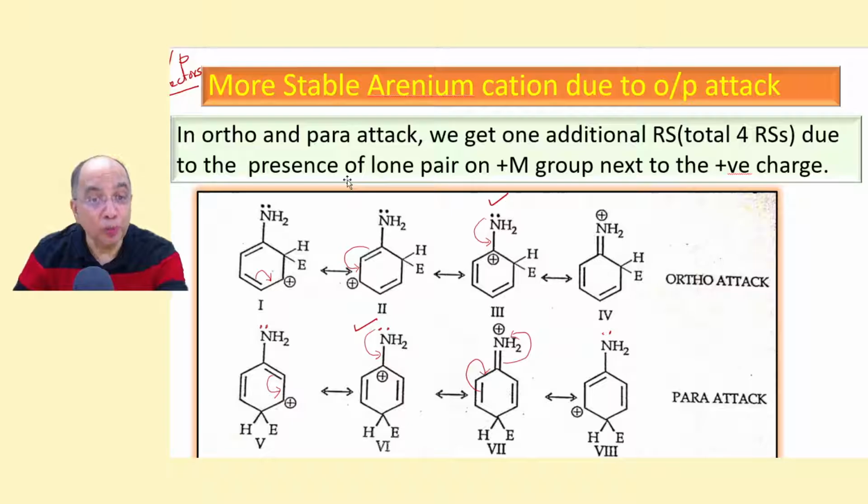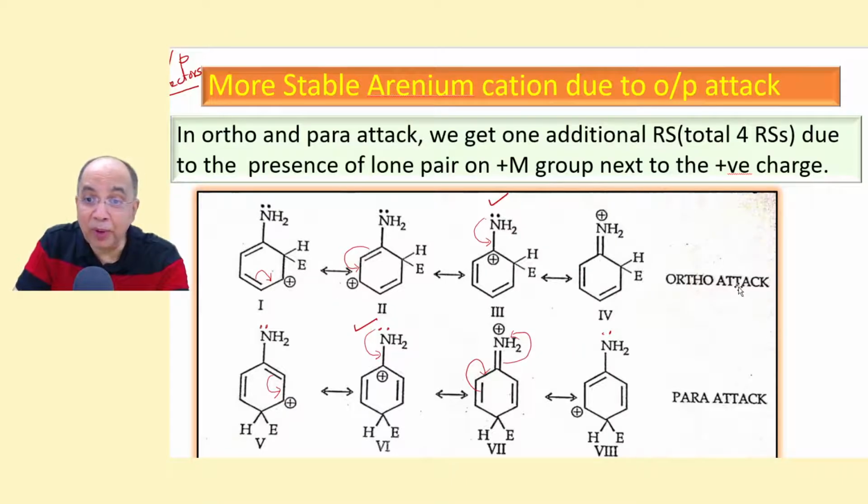Supposing ortho attack happens or para attack happens. Let us see what is the uniqueness in the intermediate Wheland complex, sigma complex, arenium carbocation.